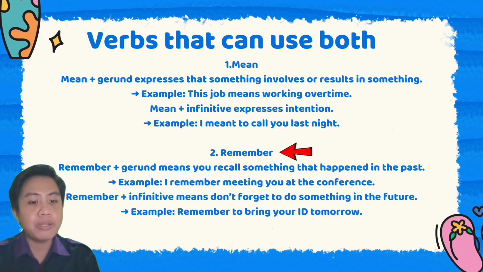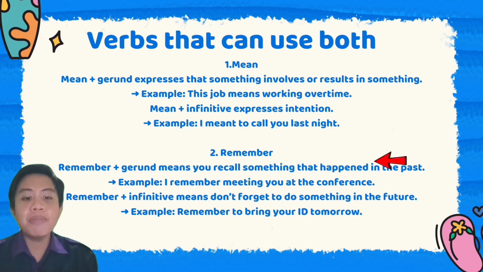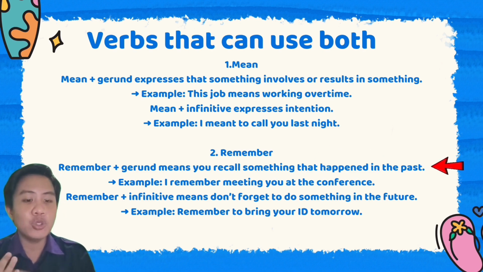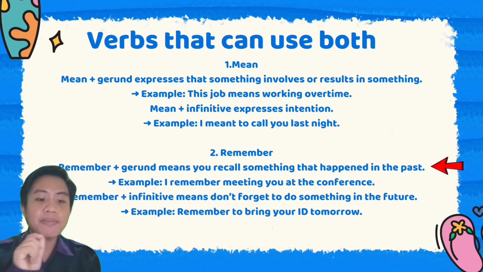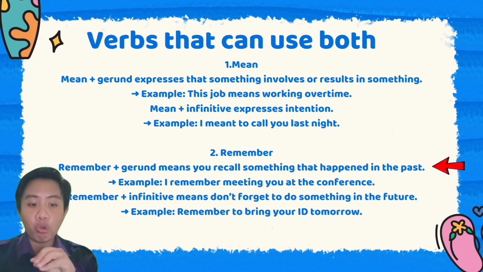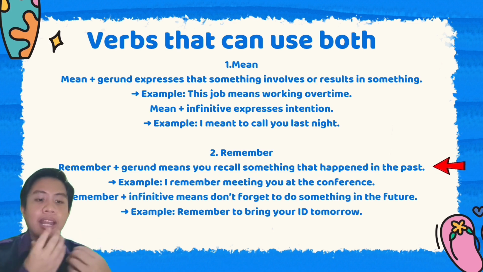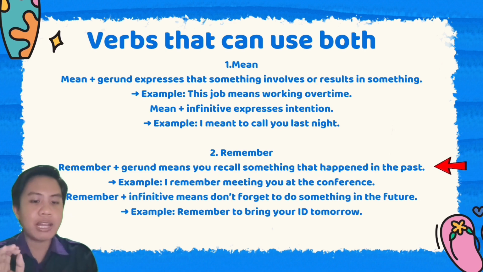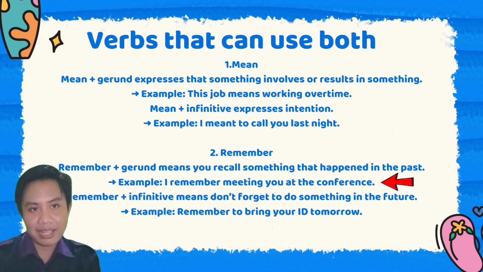The next one is the verb remember. Remember plus gerund means you recall something that happened in the past. For example, I remember meeting you at the conference.